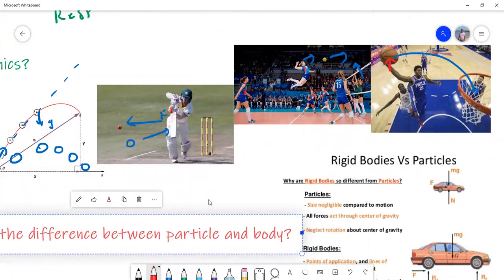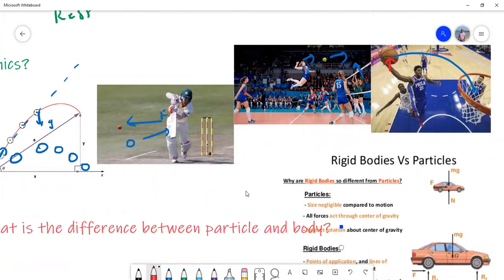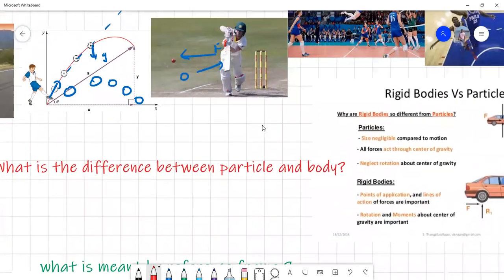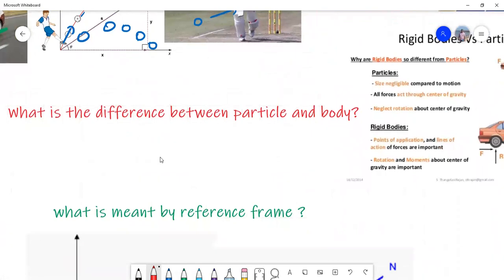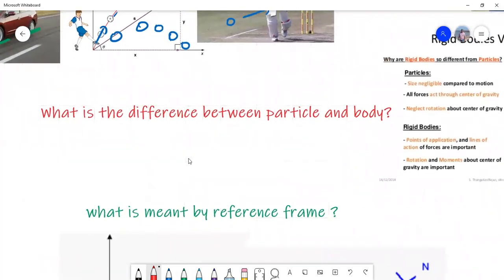Now let us understand another important thing, that is, what is meant by a particle and a body. This is a very, very important thing in physics. What I mean by a particle and what is meant by a body. There is a difference between a particle and a body. Generally, we consider anything that has negligible dimensions.